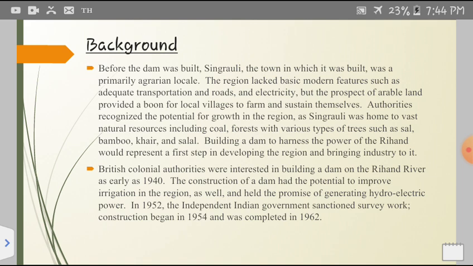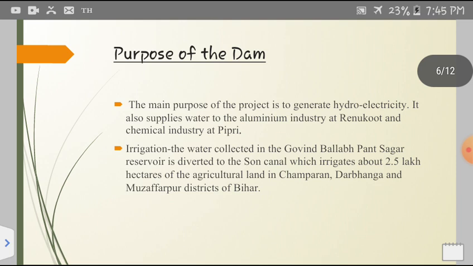In the year 1952, the independent Indian government sanctioned survey work. Construction began in 1954 and was completed in the year 1962. So now we will discuss the purpose of this dam. The main purpose of the dam is to generate hydroelectricity. It also supplies water to the aluminum industry at Renukoot and the chemical industry at Pipri.